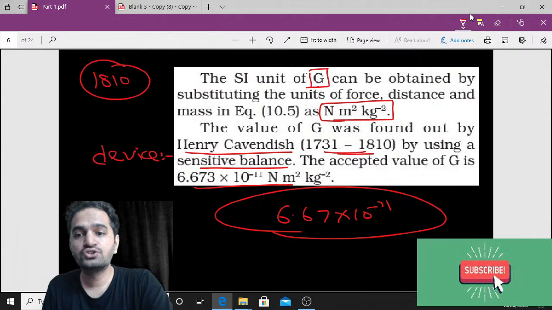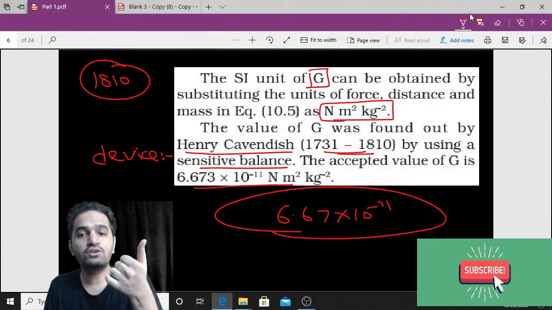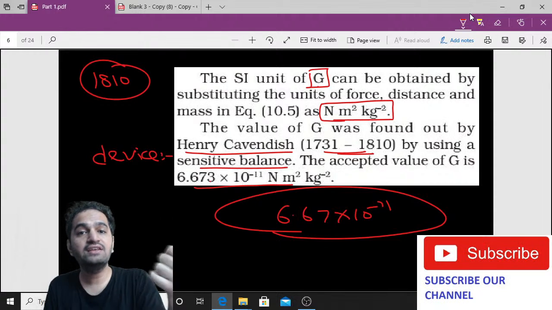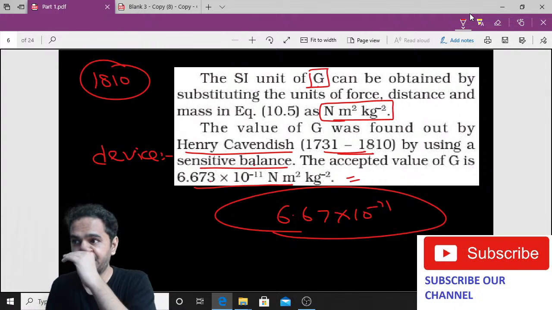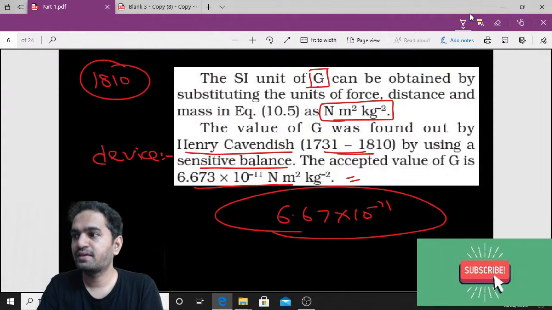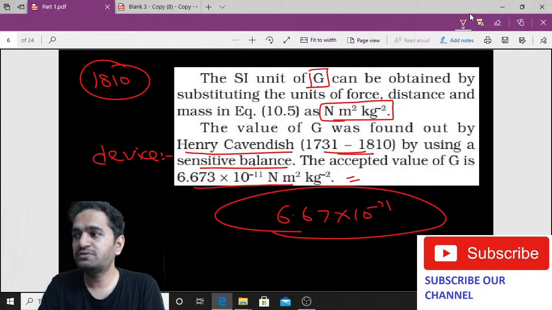It is very old. So you just have to remember that this value was given by Henry Cavendish, underline it, and he used a device called a sensitive balance for finding that value. That is the only thing you need to remember. Nothing else is important. Okay, so everything has been told.